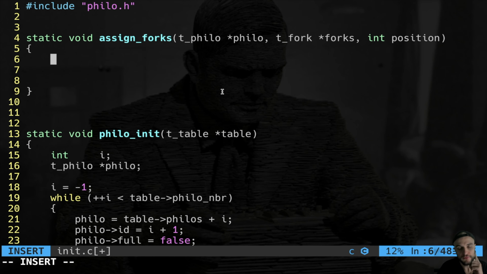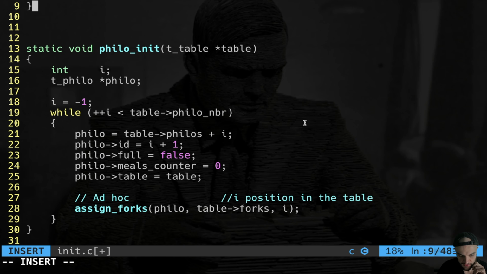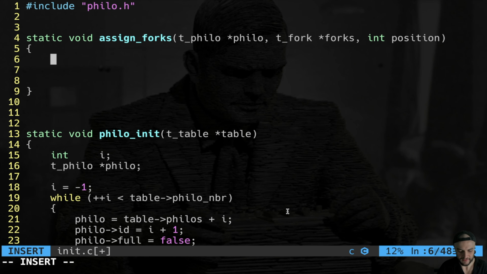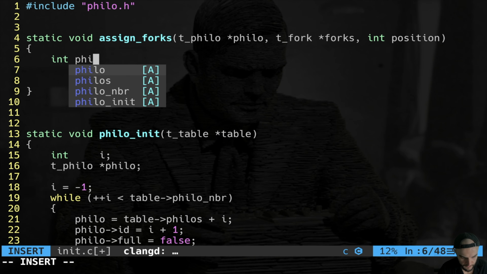So here immediately you can understand why I used a position here, which is actually the i value of philo init, right? Because it's cleaner than every time writing philo ID -1, right? Or to write a new variable. So we said that we need the actual number of philosophers. So I'm going to create an internal variable to make the code cleaner that I call philo number.